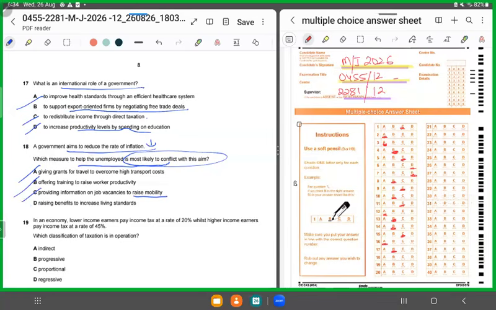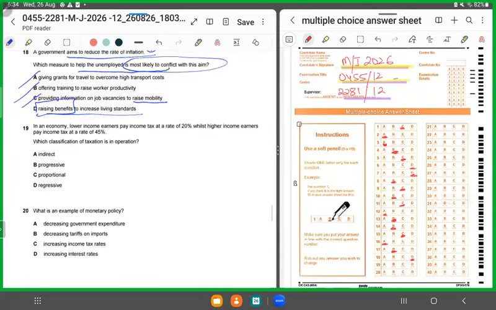D says raising benefits to increase living standard. If you are going to increase unemployment benefits, people would not become a part of the labor force. They would be satisfied with the unemployment benefits and they would rather stay unemployed rather than be a part of the labor force. So for 18, it has to be D.